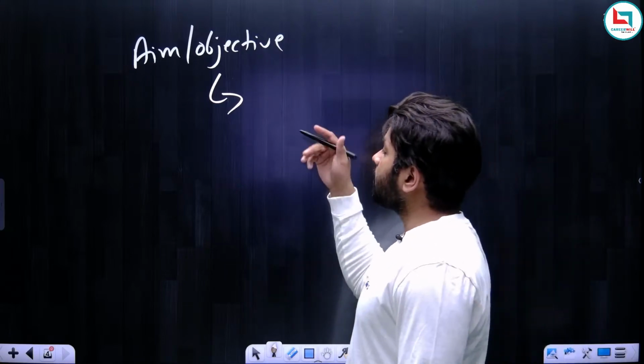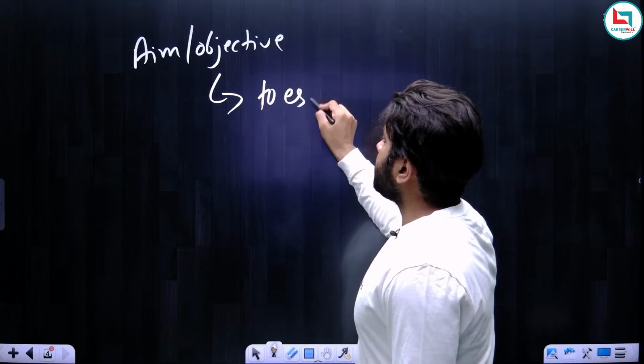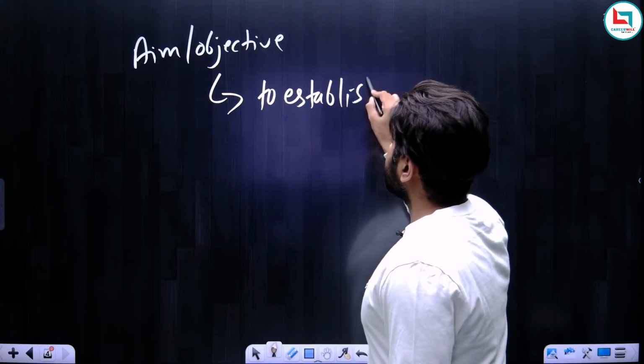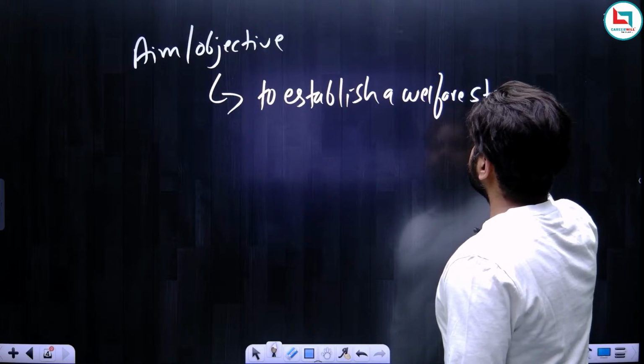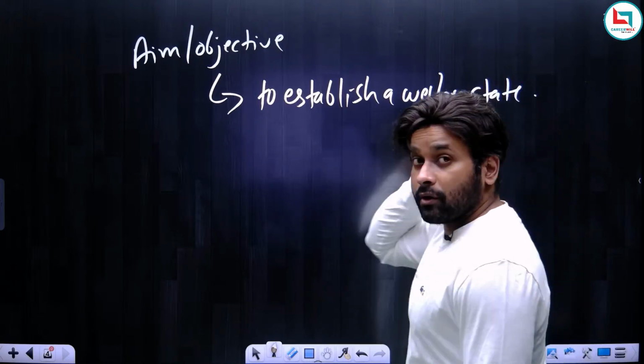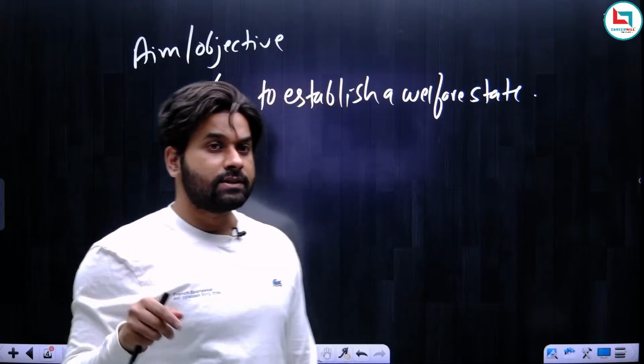Okay, so aim and objective. The objective is to establish a welfare state. This particular thing is very important. The objective of DPSP is to establish a welfare state.